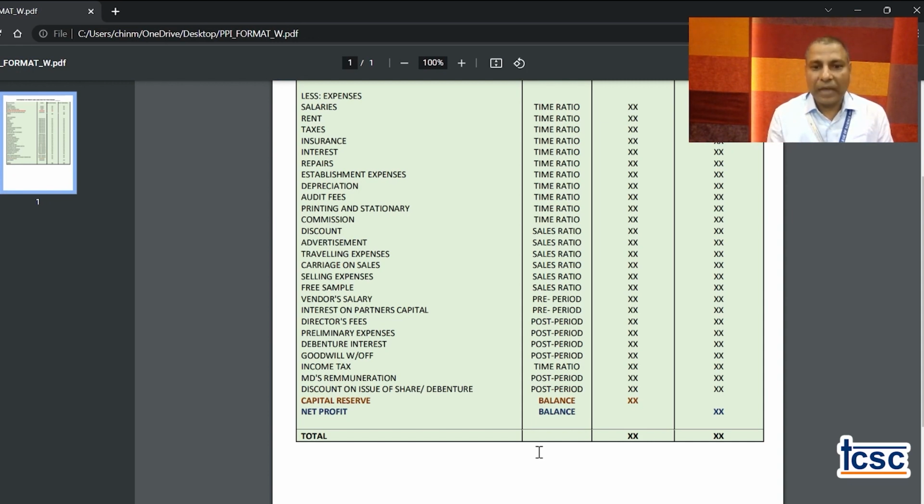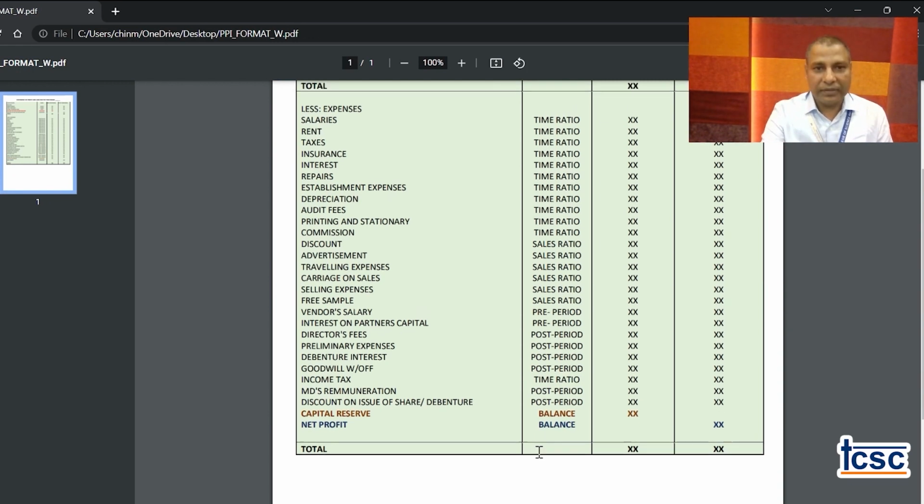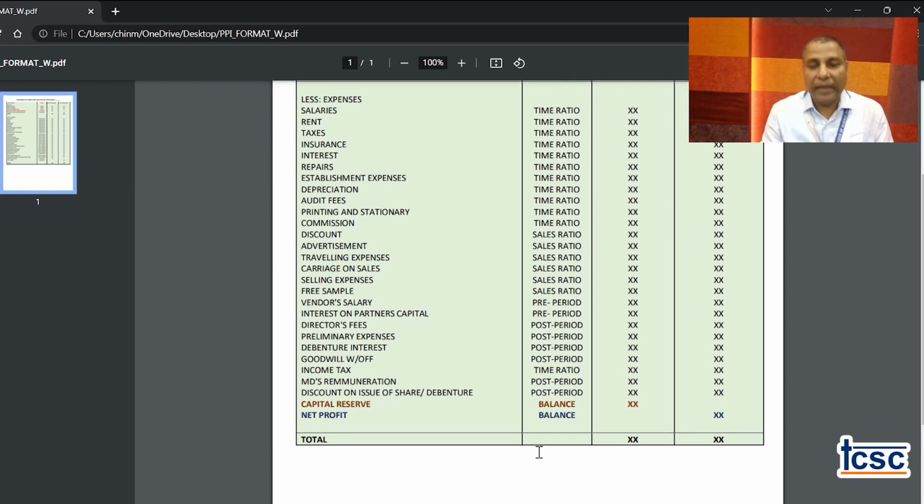After totaling, whatever remaining answers are there, those remaining informations are recorded in pre and post column, like salaries, which is a time ratio, rent, taxes, insurance, interest, repairs, establishment expense, depreciation, audit fees.